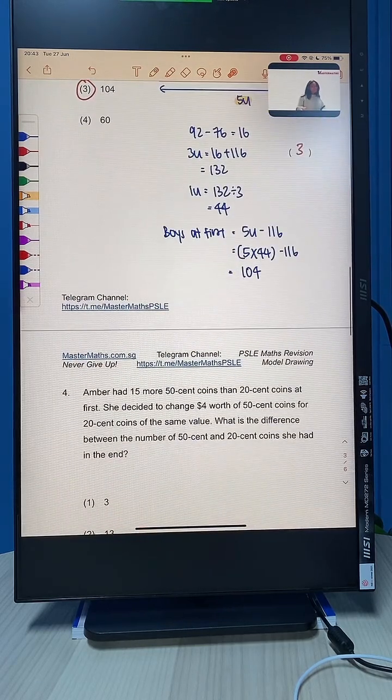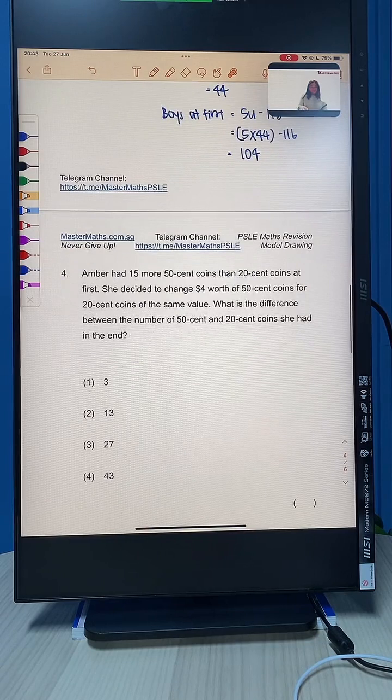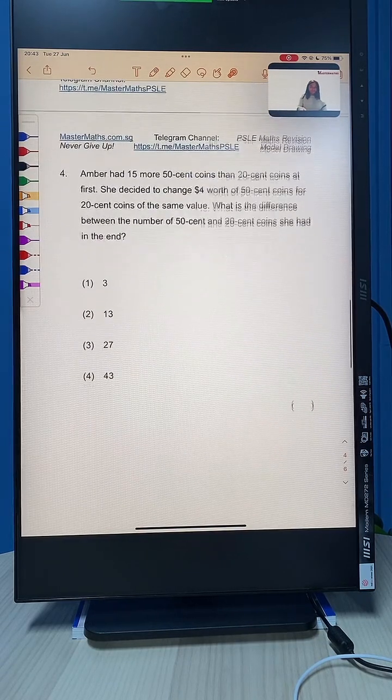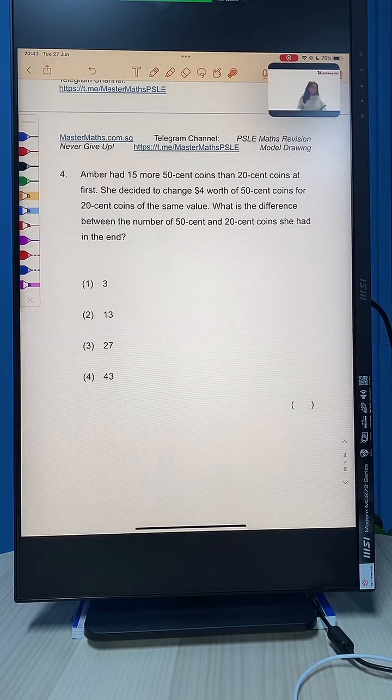Okay, question number 4. Question number 4 is interesting. Amber had 15 more 50-cent coins than 20-cent coins at first. So again, they told you 15 more 50-cent than 20-cent coins at first. What you can do is just draw it out. When you draw the model, you're able to visualize better and you're able to see the differences a little bit better as well. So I'm going to straight away draw the first line.